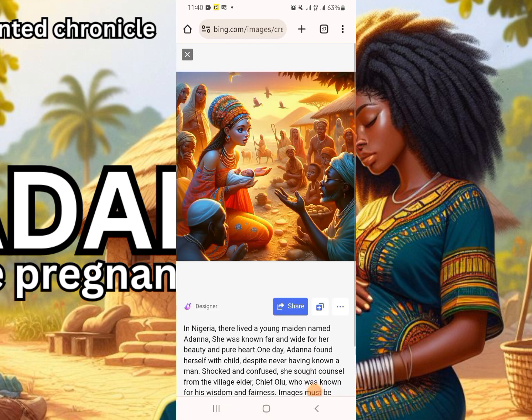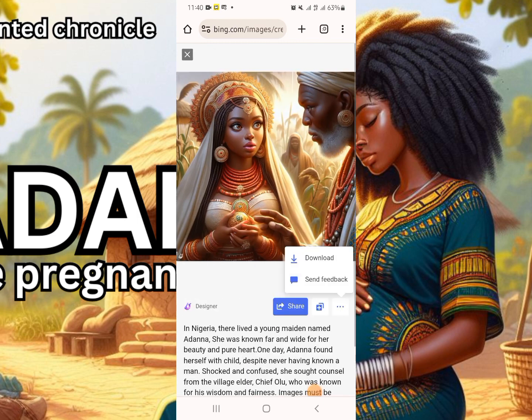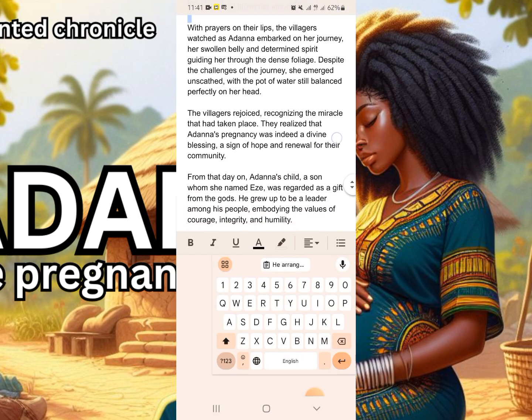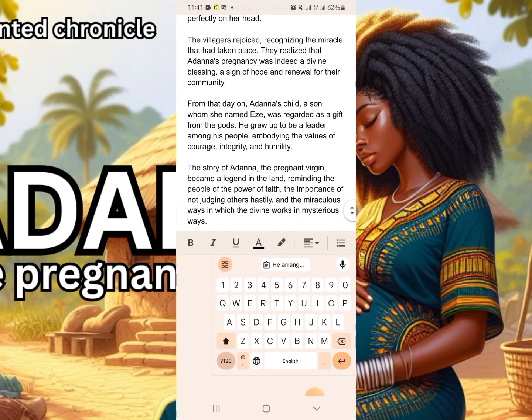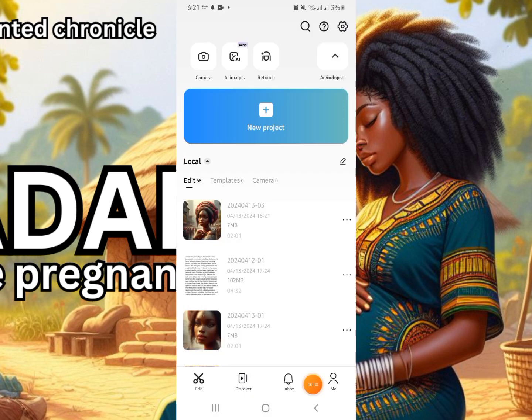So this is the image generated. I'm going to be saving this. So that is how we'll generate all the images for the story. After generating our images, what we do next is to edit. So for that, we'll be going to CapCut to edit our images.